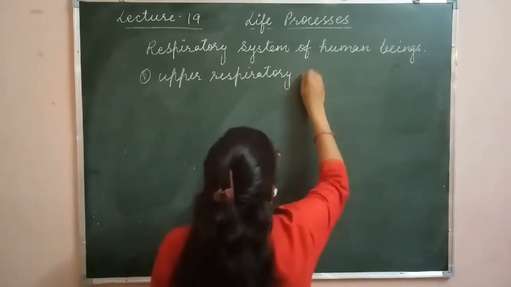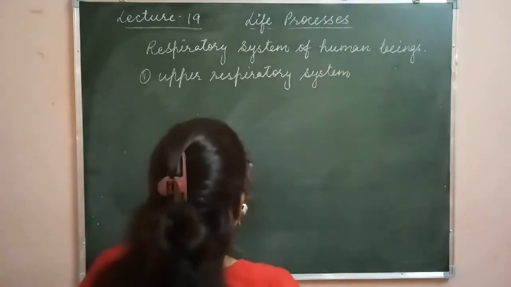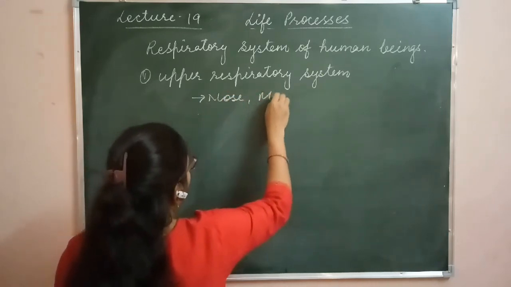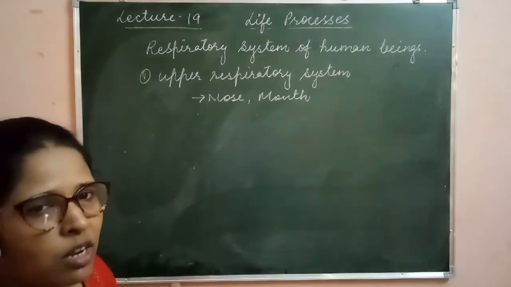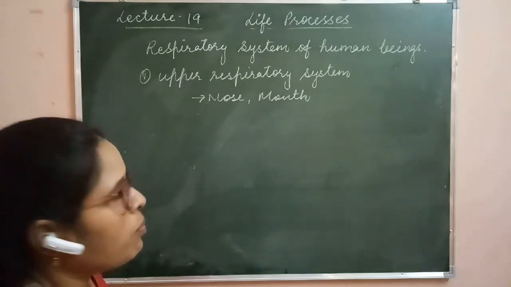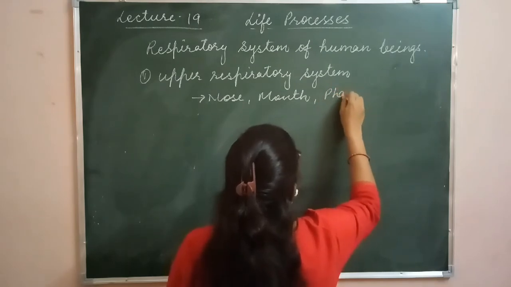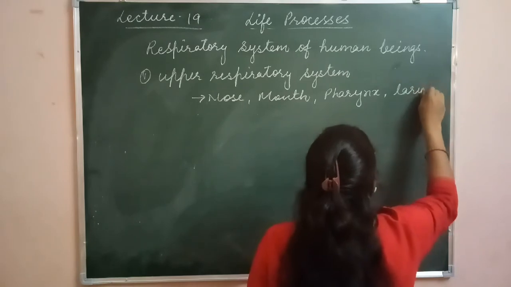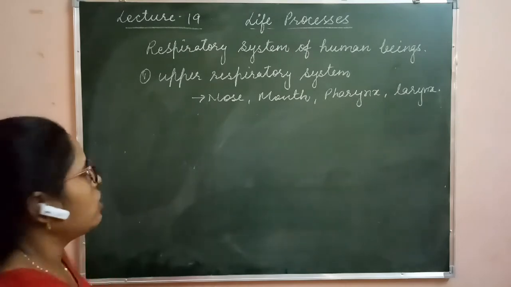It includes the organs nose, mouth. Mouth is the alternative organ for respiration. When any obstacle is present in the nose, then we also do respiration with the help of the mouth. It is the alternative organ. Nose, mouth, pharynx, and the last one is larynx. These are the organs of the upper respiratory system.